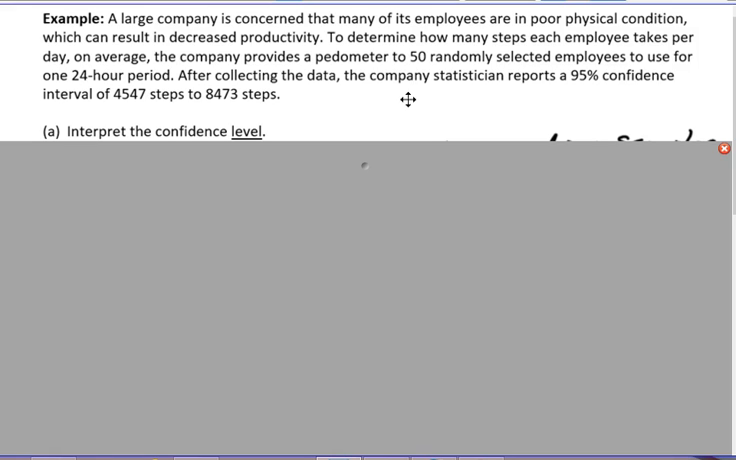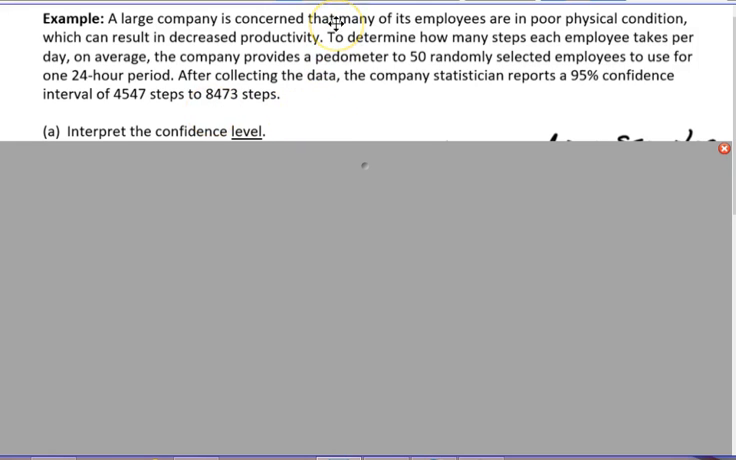The example that we have here is a large company is concerned that many of its employees are in poor physical condition, which can result in decreased productivity. To determine how many steps each employee takes per day, on average, the company provides a pedometer to 50 randomly selected employees to use for one 24-hour period. After collecting the data, the company statistician reports a 95% confidence interval of 4,547 steps to 8,473 steps.